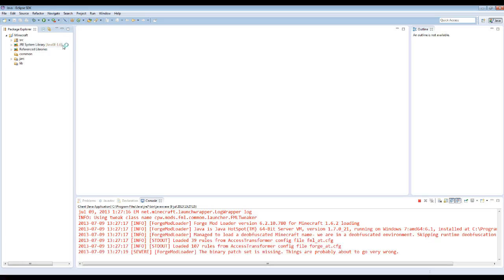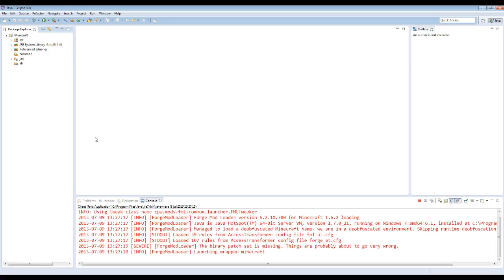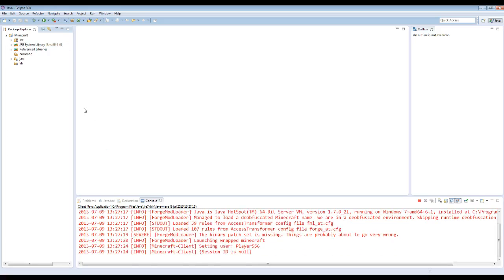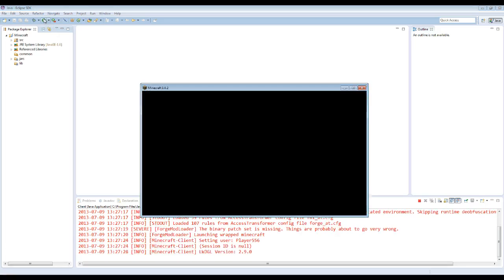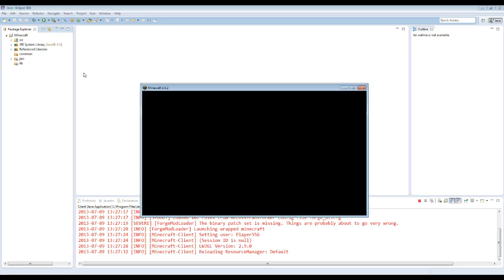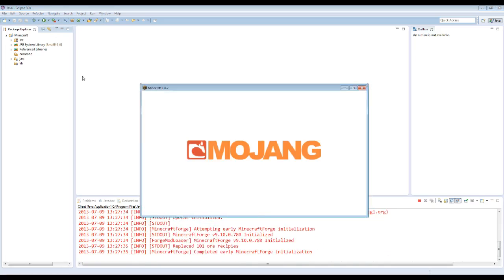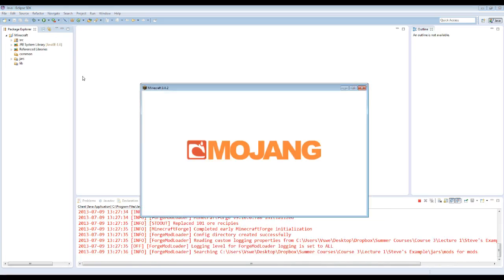Now I started that, and as you can see, we'll get a lot of text here. It's setting everything up. One thing we can also do is just click the button itself, and then it's going to run the latest thing we ran. And as we can see, I'm just starting up Minecraft 1.6.2 here. And there you go.